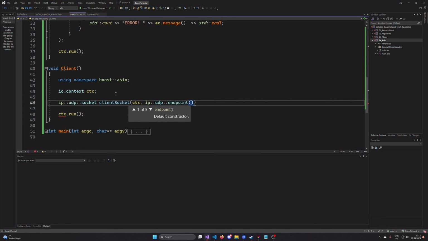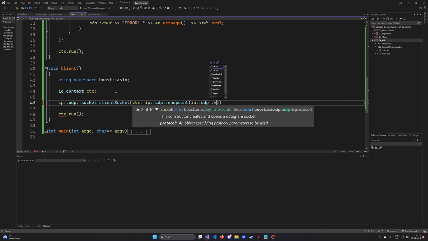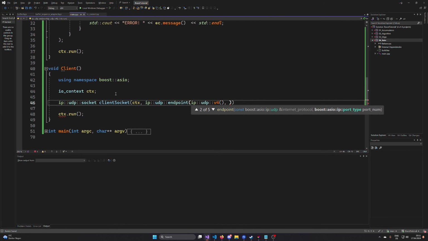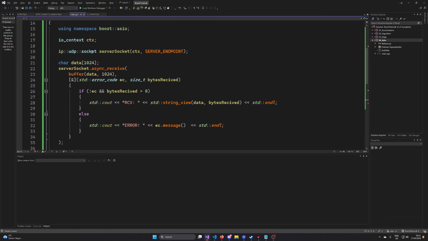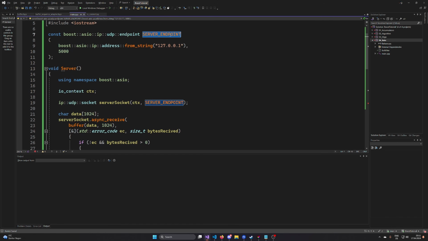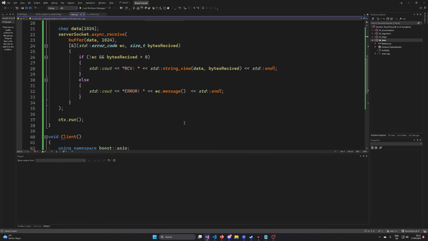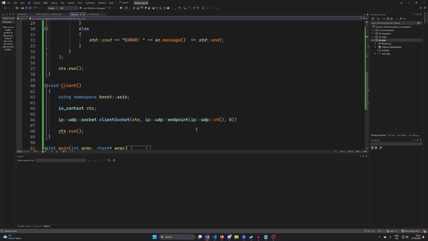However, in this case, we need to construct the endpoint in a bit of a different way. So what I want to do is create myself a default endpoint. You can just do it like that, IP UDP v4. This is kind of like your IPv4 address. And then you also need to specify a port. Since the port 5000 is already used by the server, we cannot use it as the client. The client needs to have a different port, because port 5000 is already open for receiving. So I'm going to take a different one for sending.